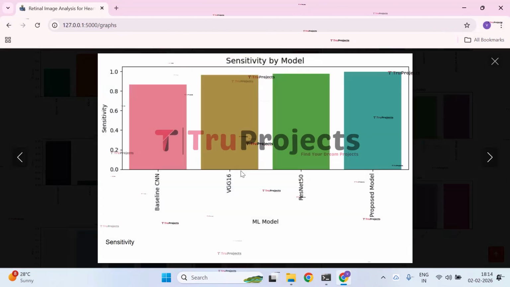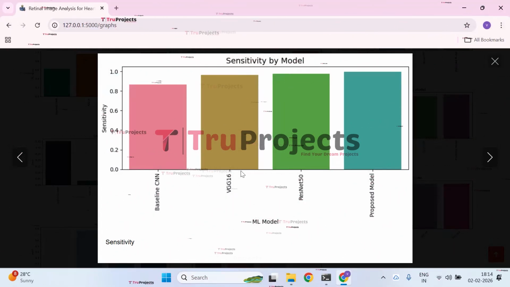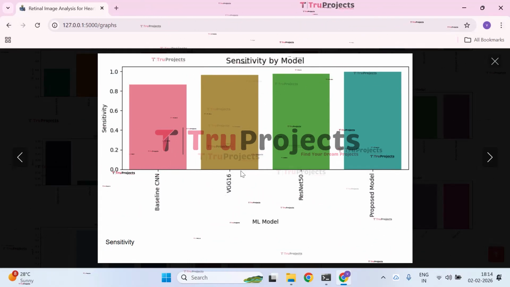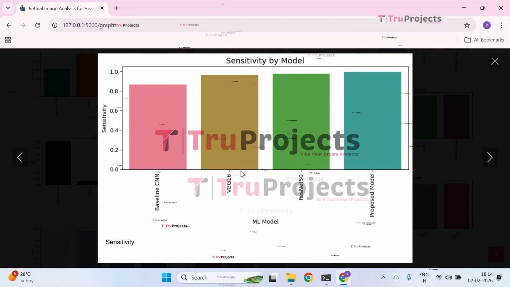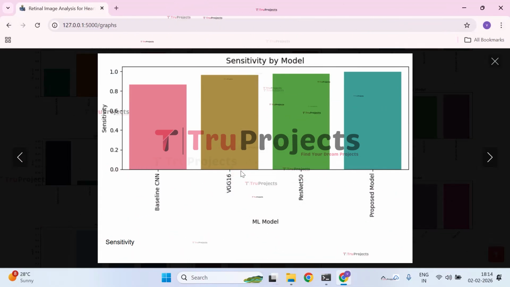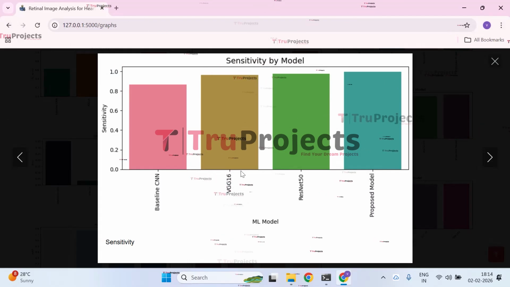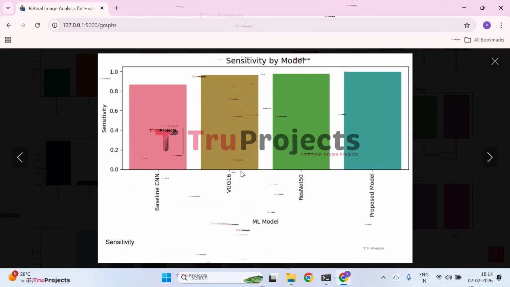Next, we have the sensitivity by model graph. The bar chart compares the sensitivity of four machine learning models. The baseline CNN shows the lowest sensitivity, while VGG16 and ResNet50 perform noticeably better. The proposed model achieves the highest sensitivity, reaching nearly perfect detection. Overall, the graph shows a clear improvement in sensitivity with more advanced models.